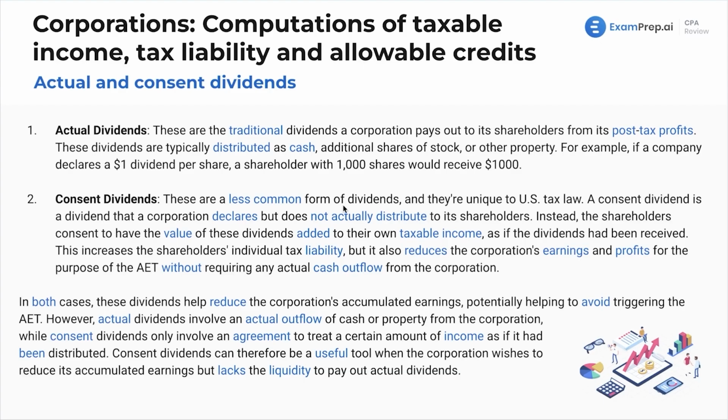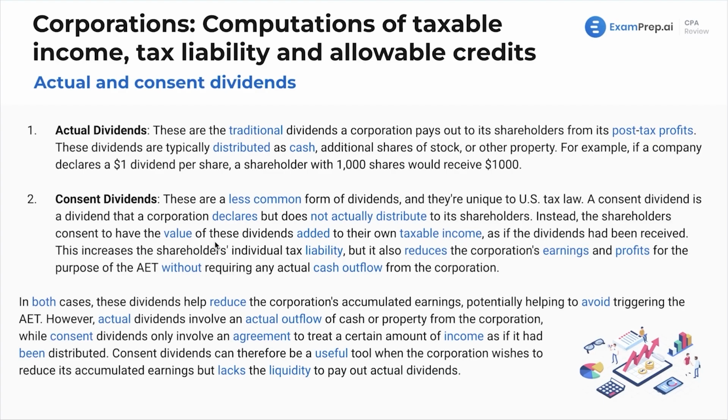While consent dividends are a less common form of dividends, and they're unique to U.S. tax law. A consent dividend is a dividend that a corporation declares, but it doesn't actually distribute to the shareholders. Instead, the shareholders consent to have the value of the dividends added to their own taxable income as if the dividends had been received.